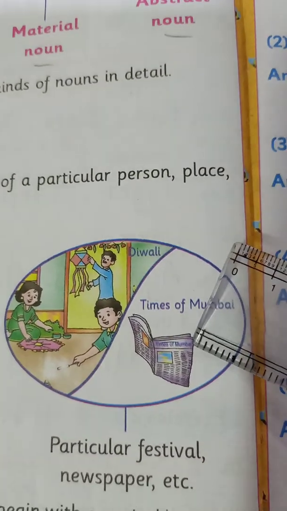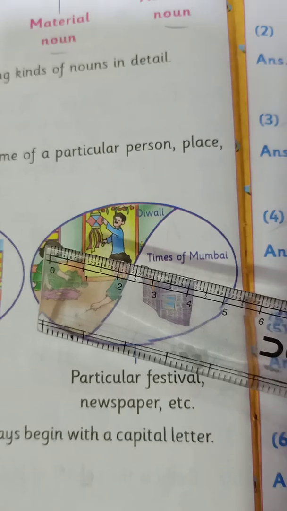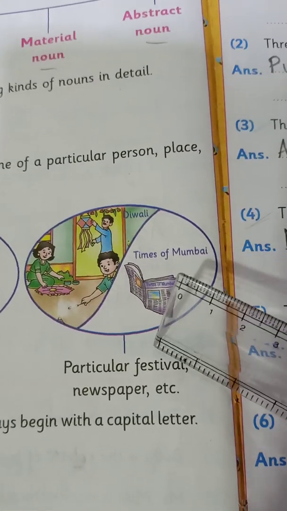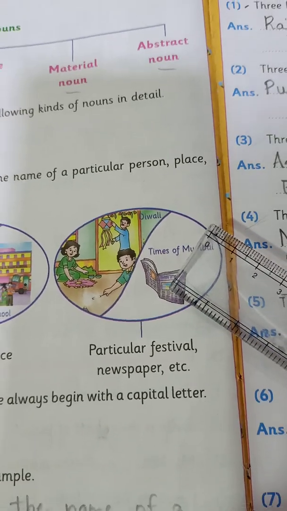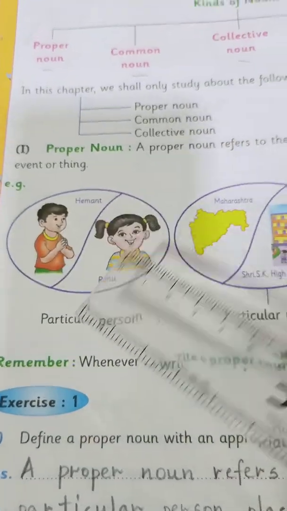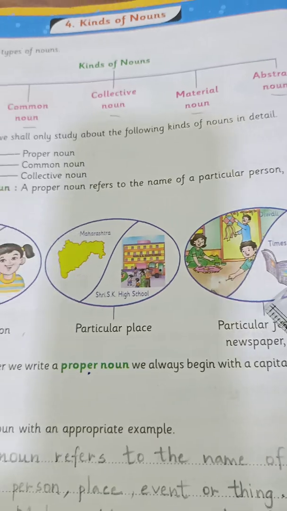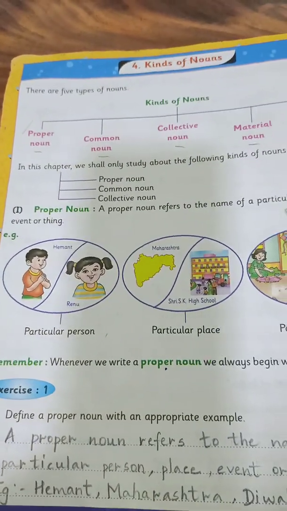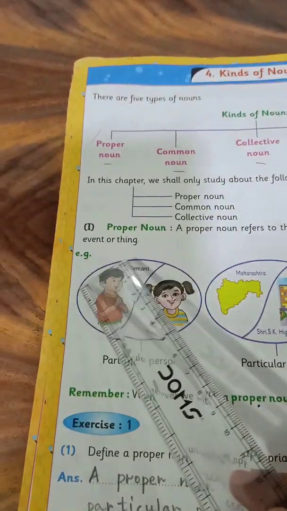The next picture is about events. So that's Diwali. That's a particular festival. And I'm talking about a particular thing. That's the Times of Mumbai. This is the newspaper. Right? Can you see this? So there are 3 pictures that we can see in the book over here. And it is talking about proper noun. So proper noun refers to the name of a particular person, place, event or thing.